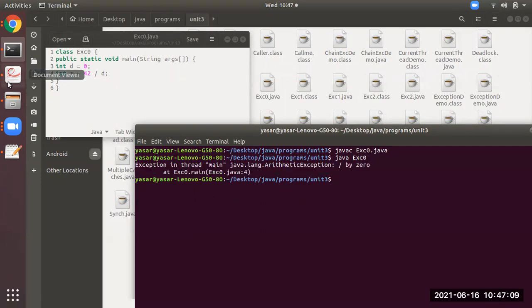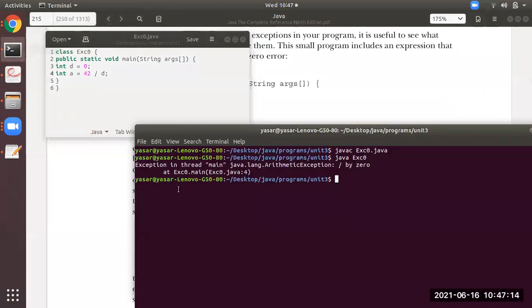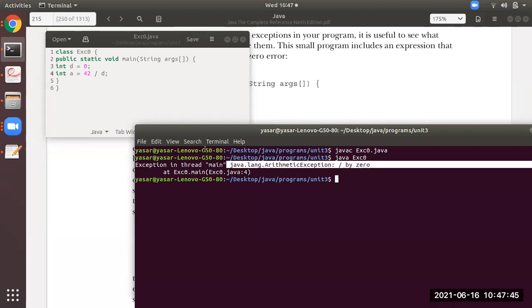Another program, same thing you observe here, but before that, one more point to mention. Students, this is very important. You see here, it has mentioned exception in thread main. So in the main method, there is an exception, the one which I've highlighted. After that, it is followed by the kind of error, that is java.lang.ArithmeticException. Under ArithmeticException, what kind of error? That is divide by zero.